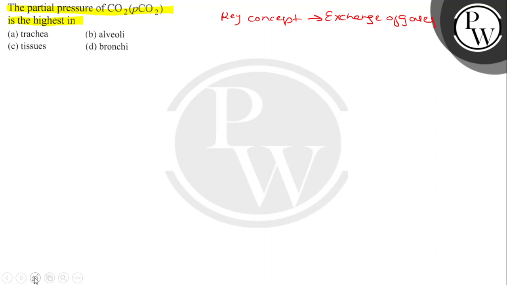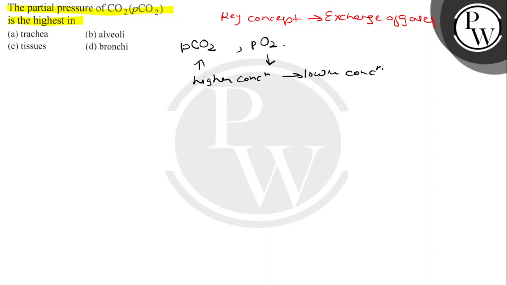Now, in order to exchange the gases, a very important role is played by the partial pressure, that is the pressure exerted by individual gases in a mixture of gas. And we mainly have to consider the partial pressure of CO2 and the partial pressure of oxygen. Gases move from higher partial pressure to lower partial pressure, or we can also say that gases move from higher concentration to lower concentration. Now, if we try to arrange the options in a sequence, what we'll get?